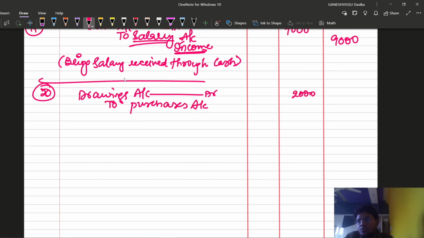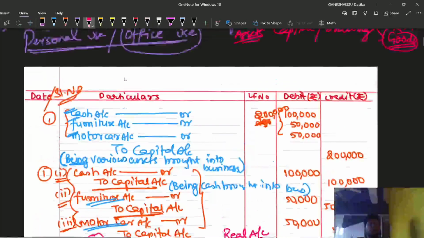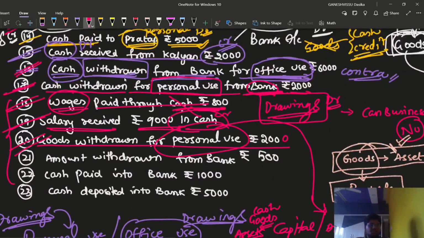Rupees 2000, being goods withdrawn for PU, in the sense personal use. I'm going to now go for the 21st transaction.